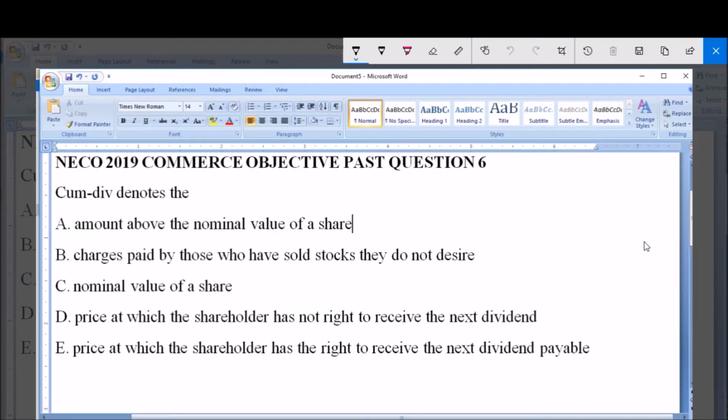Cum div denotes the A. Amount above the nominal value of share. B. Charges paid by those who have sold stocks they do not desire. C. Nominal value of a share. D. Price at which the shareholder has no right to receive the next dividend. E. Price at which the shareholder has the right to receive the next dividend payable.